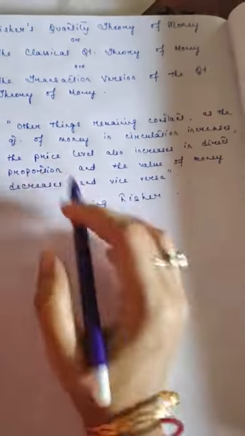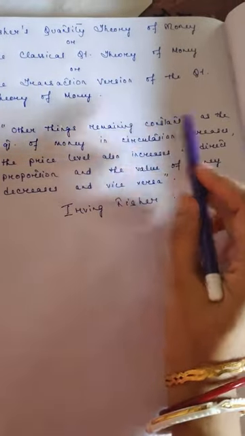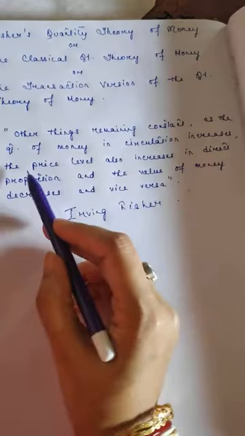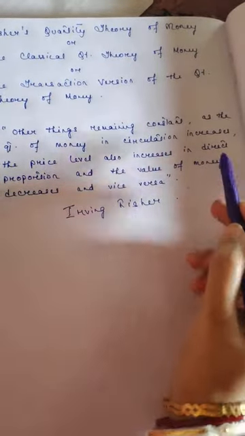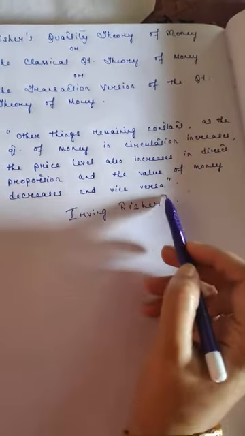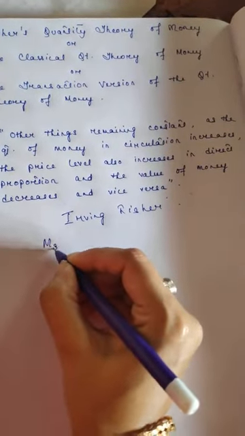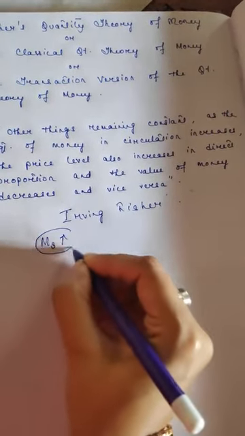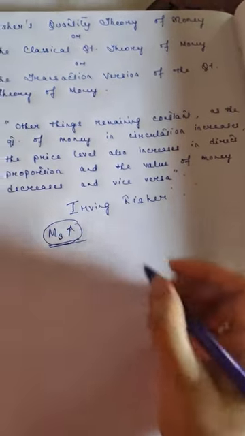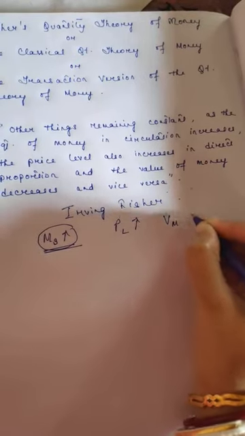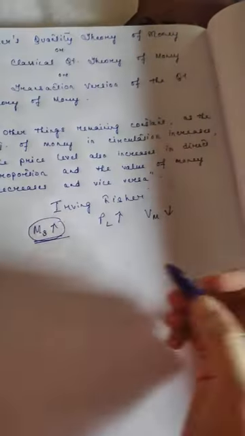According to him, other things remaining constant, as the quantity of money in circulation increases, the price level also increases in direct proportion and the value of money decreases, and vice versa. This means that if the money supply in the economy increases, then the price level will increase and the value of money will decrease. Now, how will this happen?